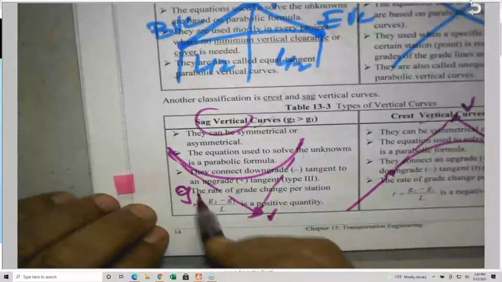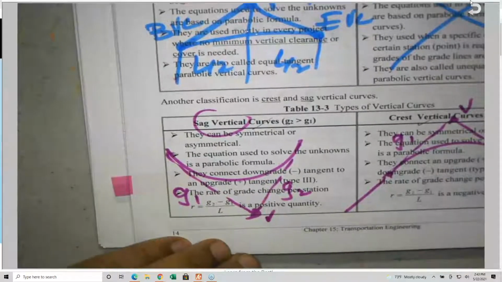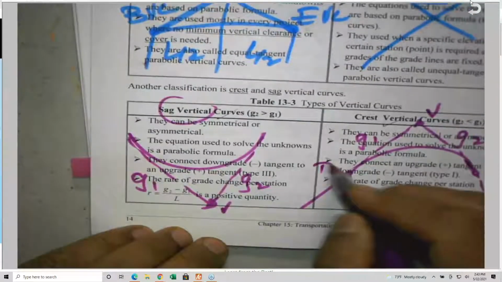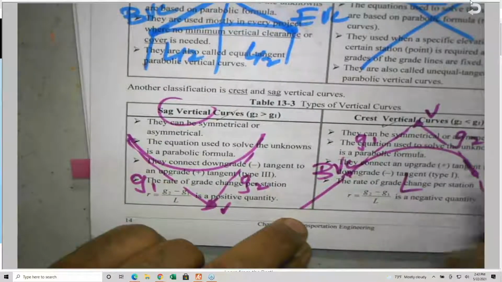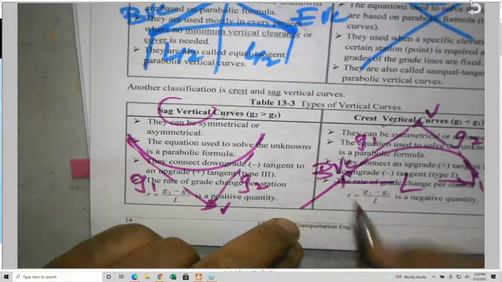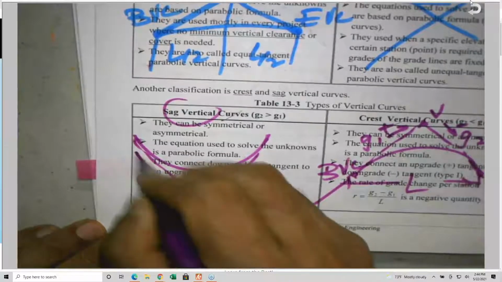This is G1, and this is G2. This is the beginning of the vertical curve, and this is the end of the vertical curve, and this is L. A grade going up is positive, like the stock market. Down is negative.